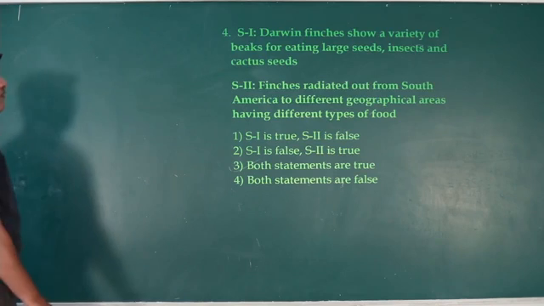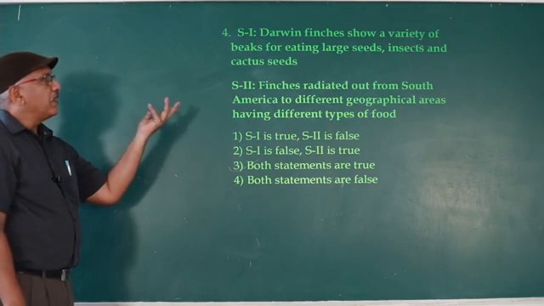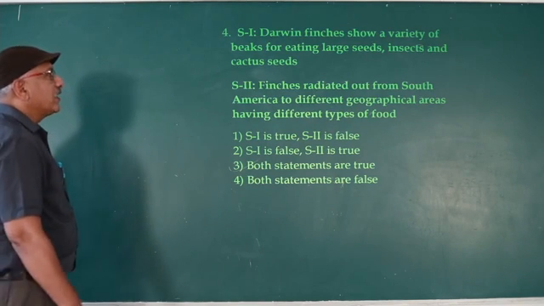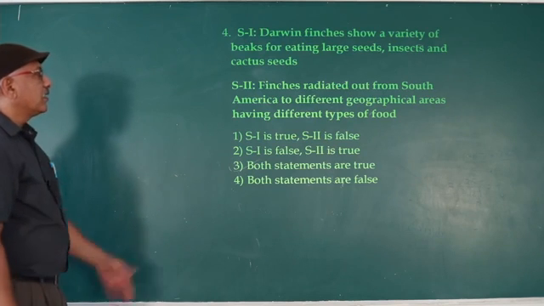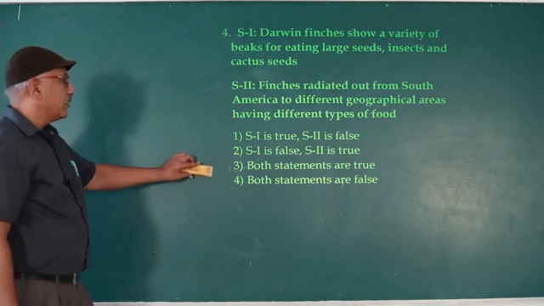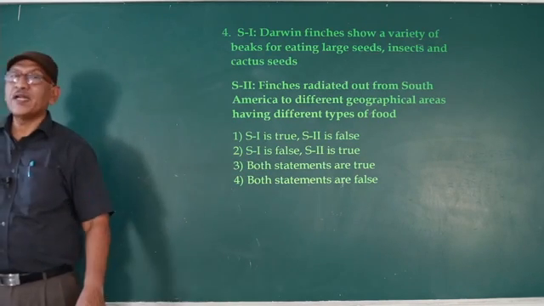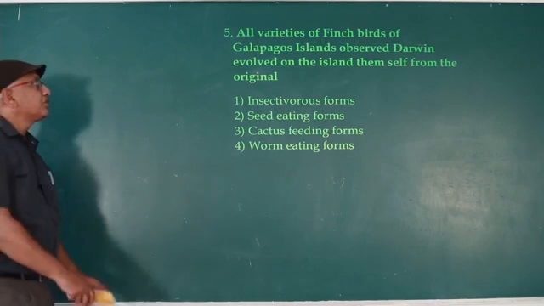Darwin's finches show a variety of beaks for eating large seeds, meaning one feeds on insects and one on cactus, like that. Finches radiate out from South America to different geographical areas having different types of food. So statement 3 is correct. That means the third option, both statement 1 and statement 2, is correct.